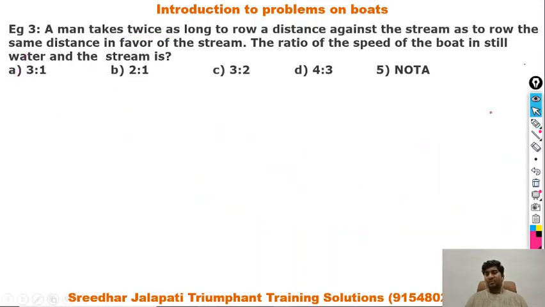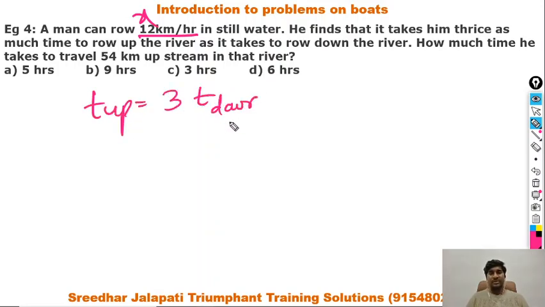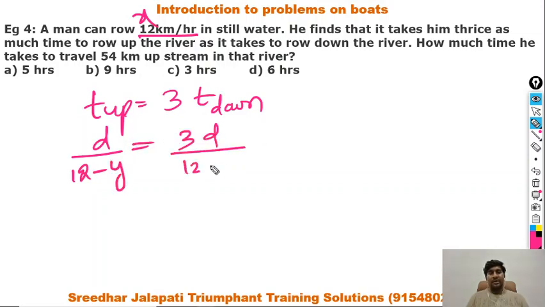Let's move to the fourth question. A man can row 12 km per hour in still water. So this is x. He finds that it takes him thrice as much time to row up the river as to row down the river. So this is something similar to the previous. So time taken for upstream journey is 3 times the time taken for downstream journey. Then d by